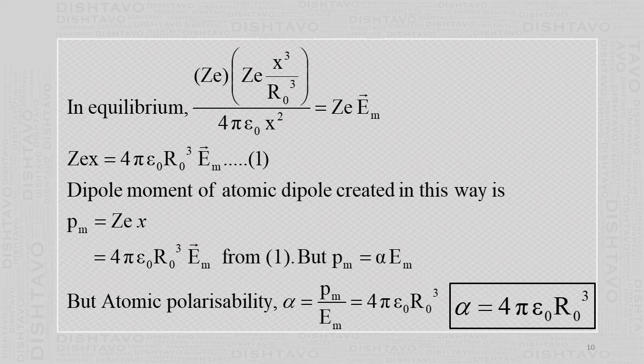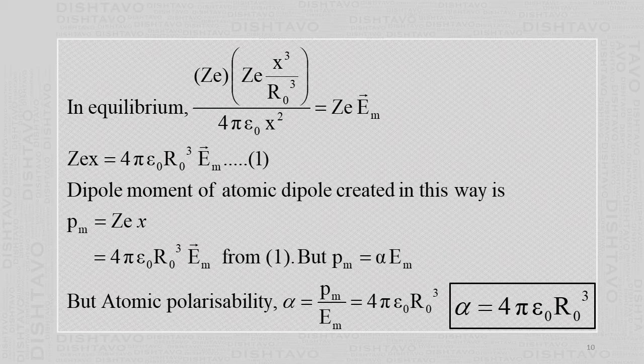So how much charge is there within the distance x? You divide the volume, and this will give the fraction.